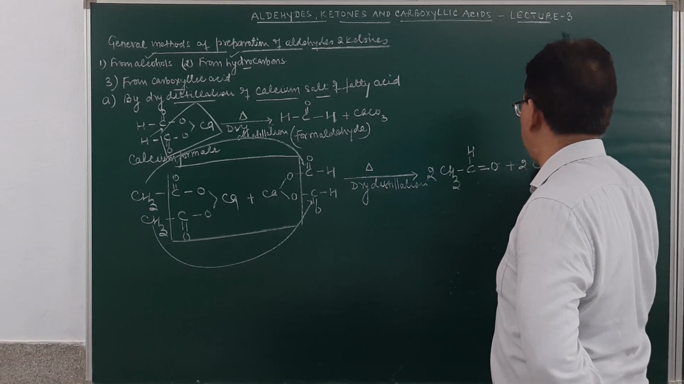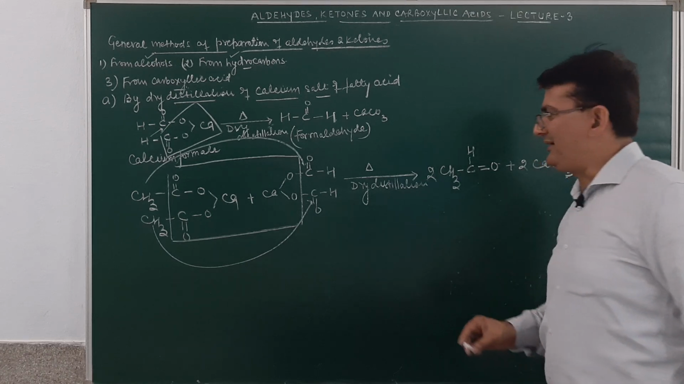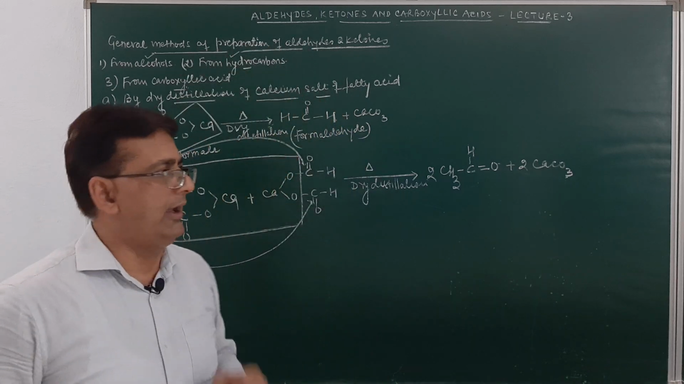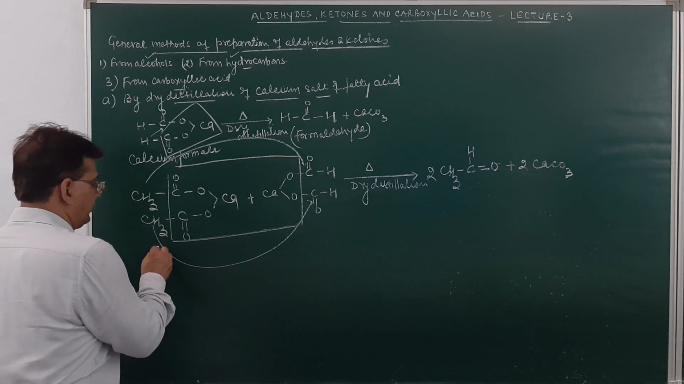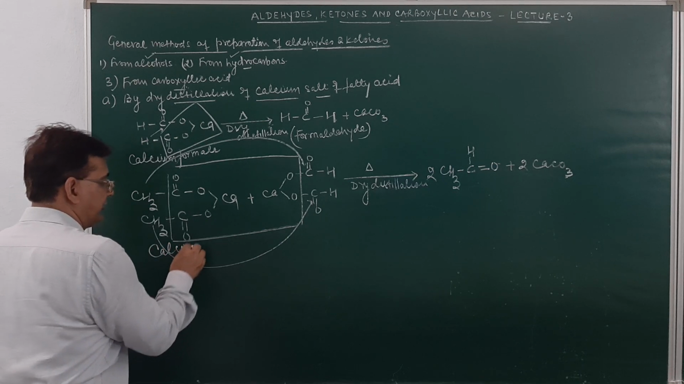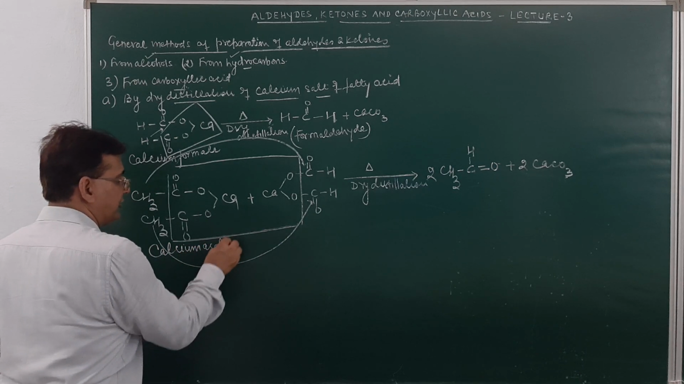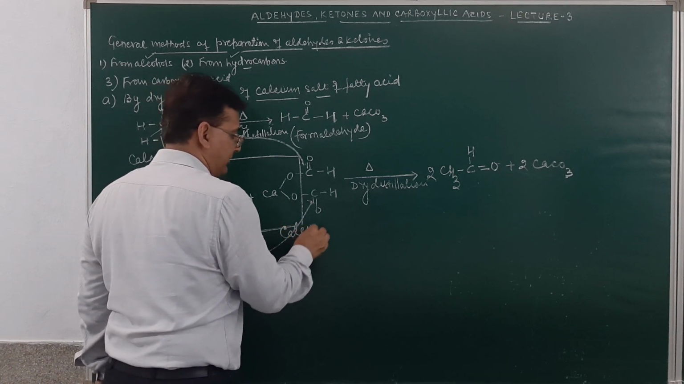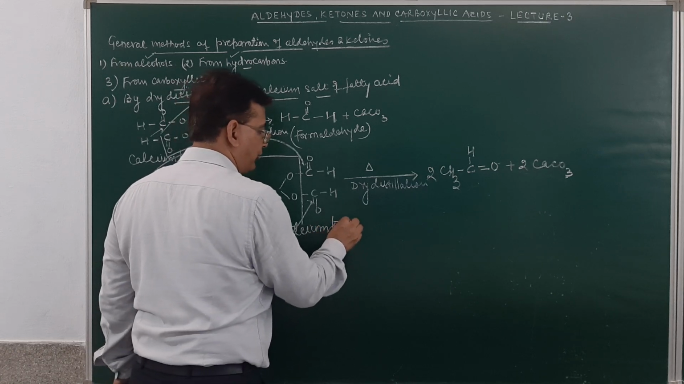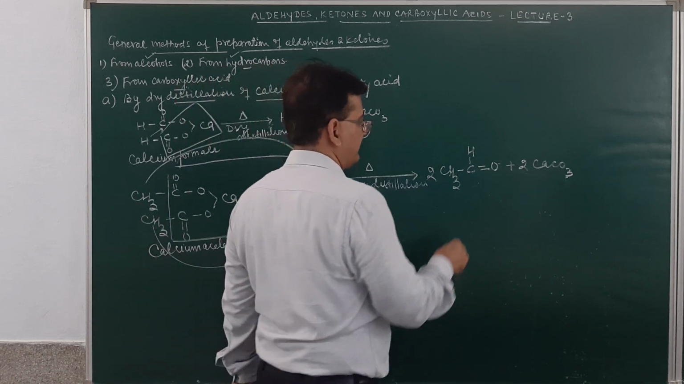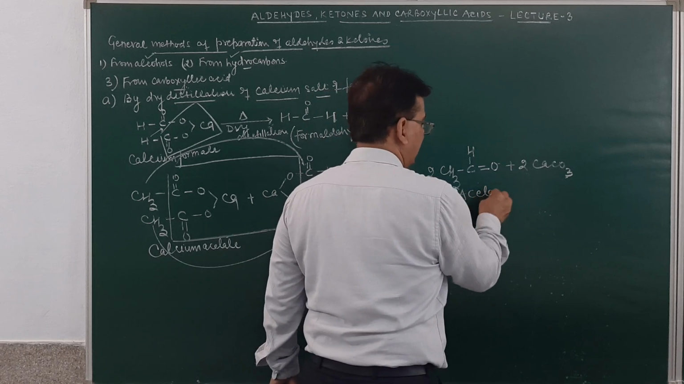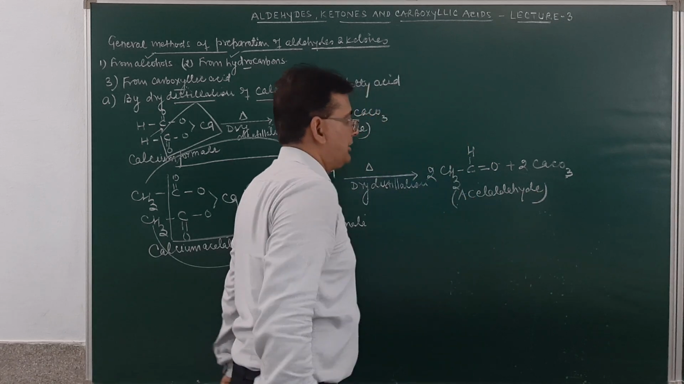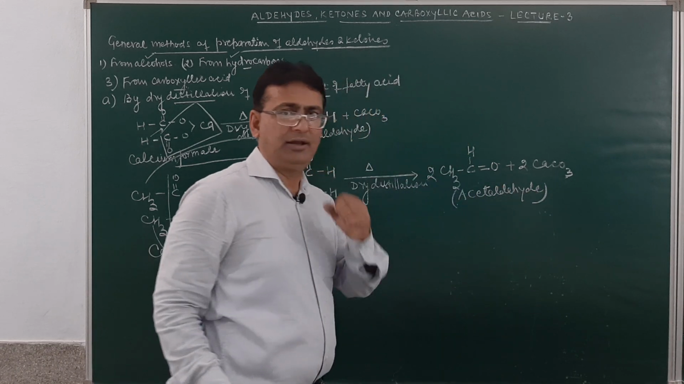I think it must be very clear. So acetaldehyde is obtained when a dry distillation of a mixture of calcium acetate and calcium formate is carried out. This is calcium acetate and calcium formate. This will result in the formation of acetaldehyde. The product obtained will be acetaldehyde.